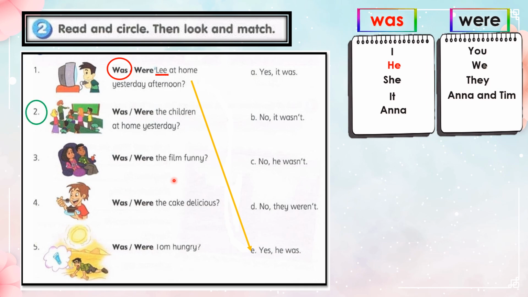Number 2. Was or were the children at home yesterday? Look at the subject, the children. The children we change to they. Then we will use were. Were the children at home yesterday? Look at the picture. The answer is no, they weren't. For number 3, 4 and 5, try to do it yourself.